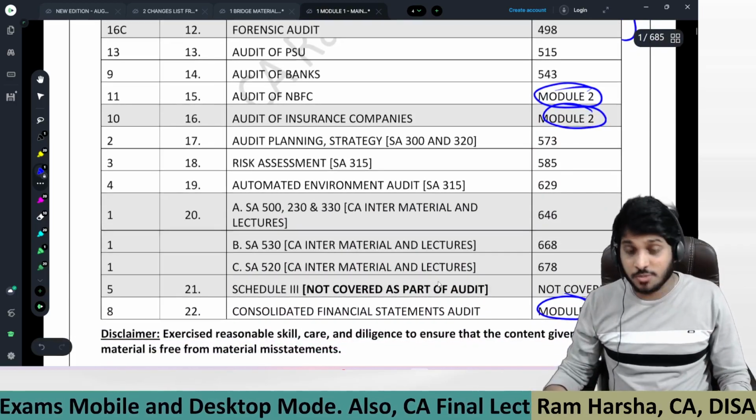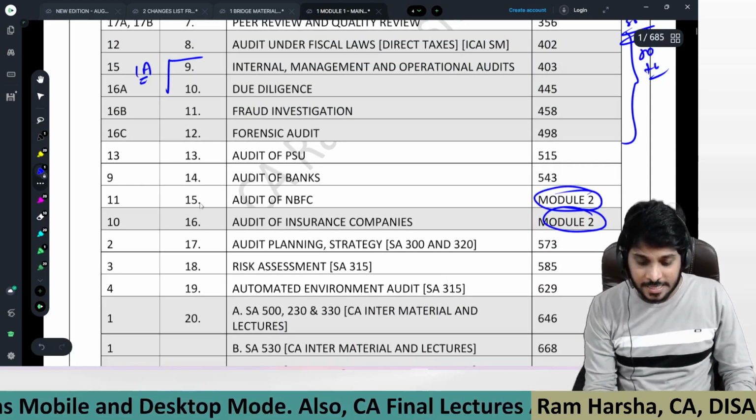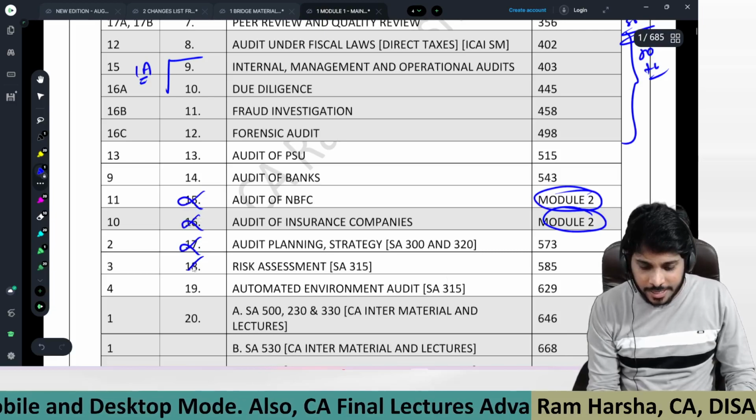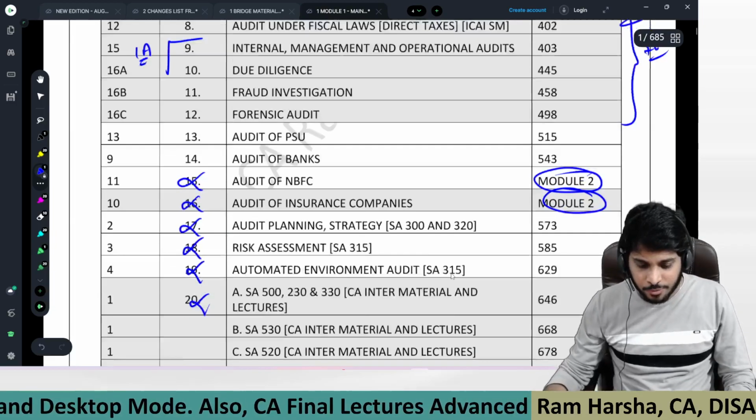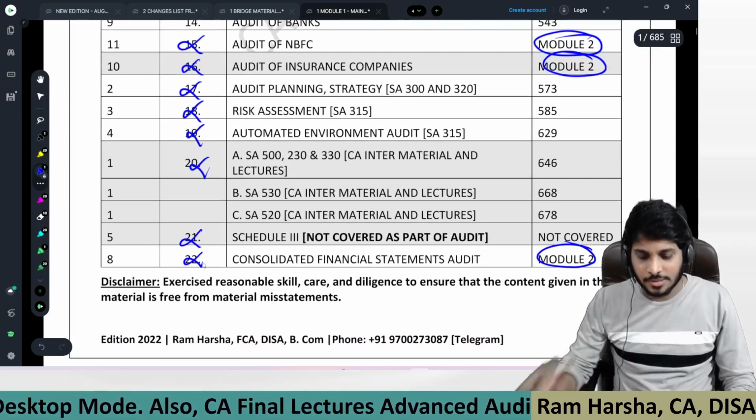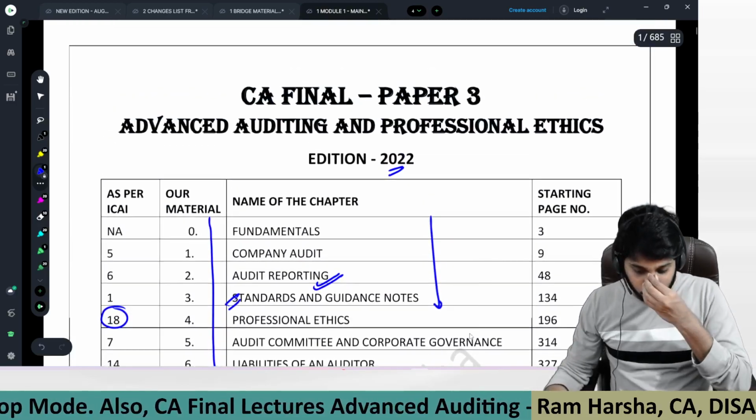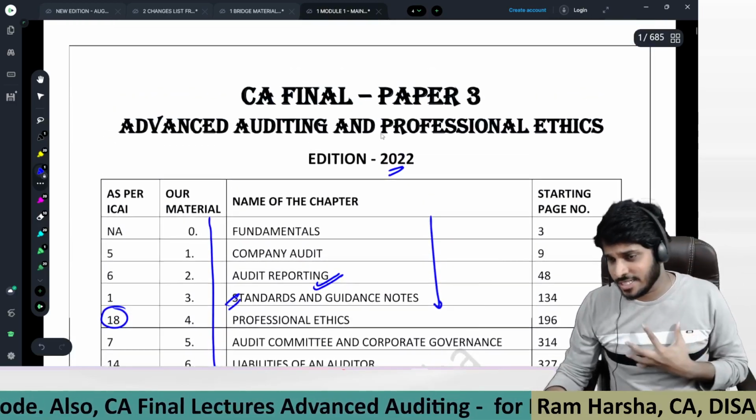And those who are Smart Course students, you will not be getting these chapters. I hope you know it. Only up to the 14th chapter you will be getting. The remaining you will not be getting. So basically I just want to share all these details.